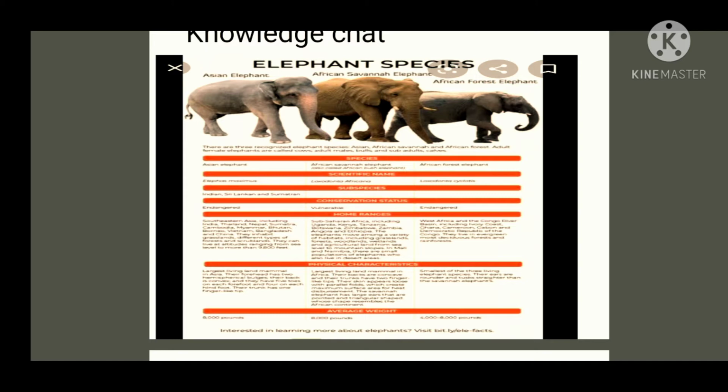Please see the knowledge chart. It is very important for your natural facts knowledge. There are 3 types of elephant: Asian elephant, African savanna elephant, and African forest elephant, and other things you can read from the PDF in the description.